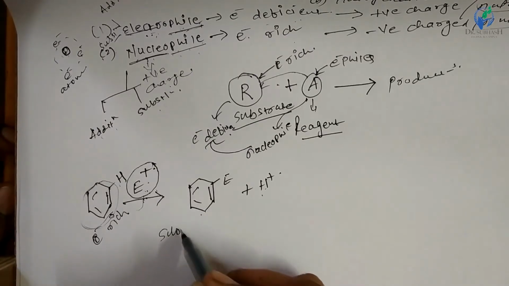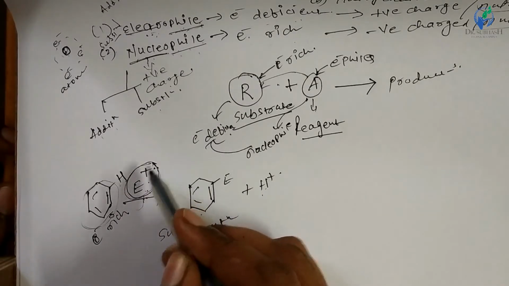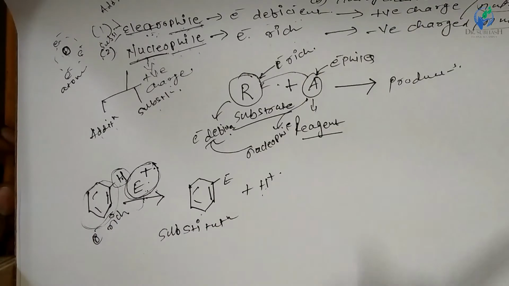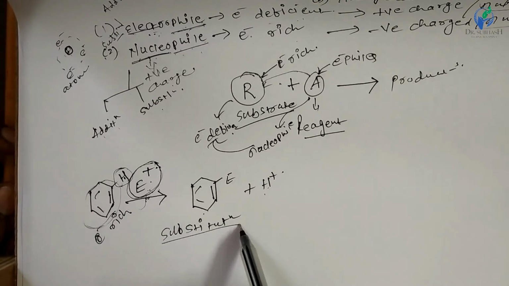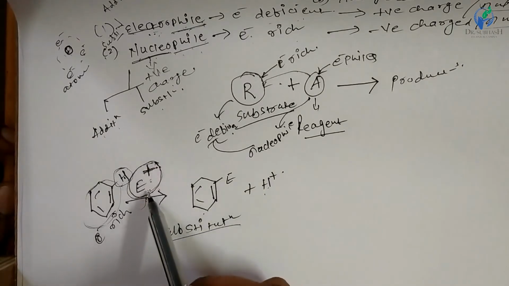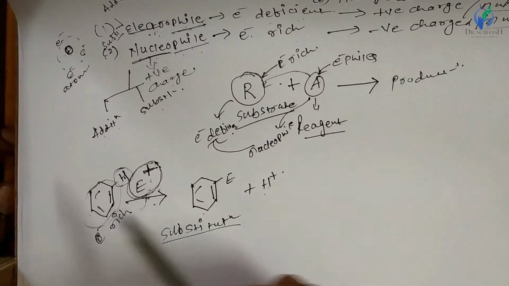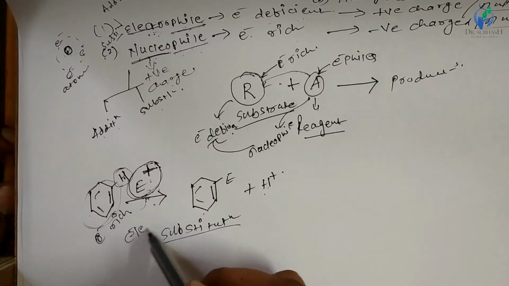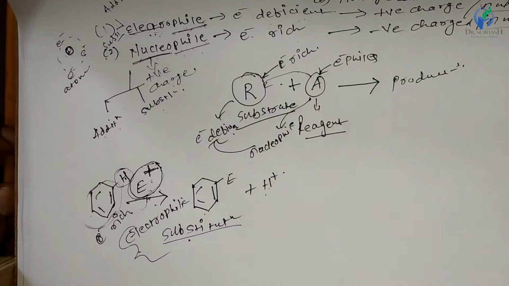During this reaction the electrophile is generated from the reagent and attacks the ring, that's why it is known as the electrophilic substitution reaction, right?